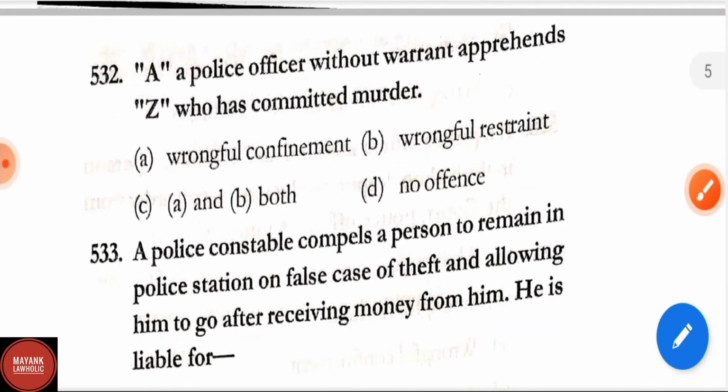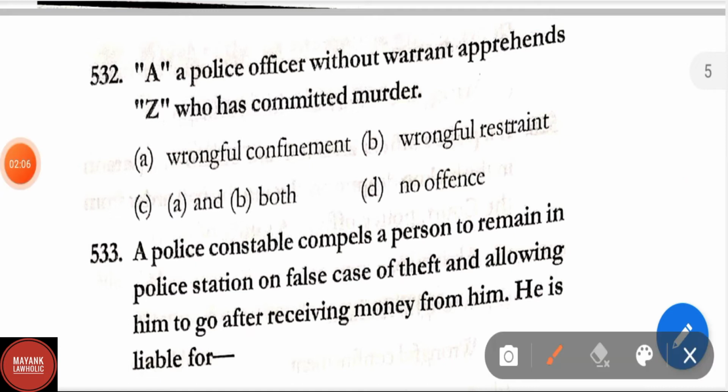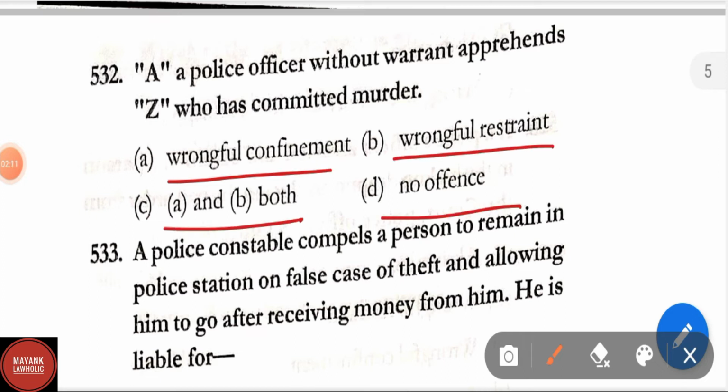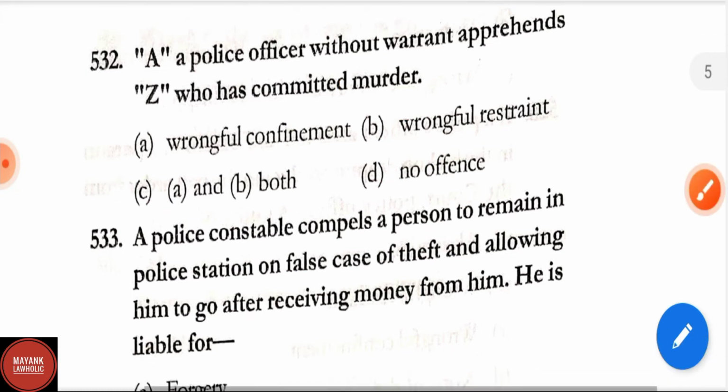Question number 532. A police officer without warrant apprehends Z who has committed murder. Option A wrongful confinement, wrongful restraint, A and B both, no offence. Correct answer is no offence because a police officer has the right to apprehend a person who has committed murder or who has committed any crime in front of him.